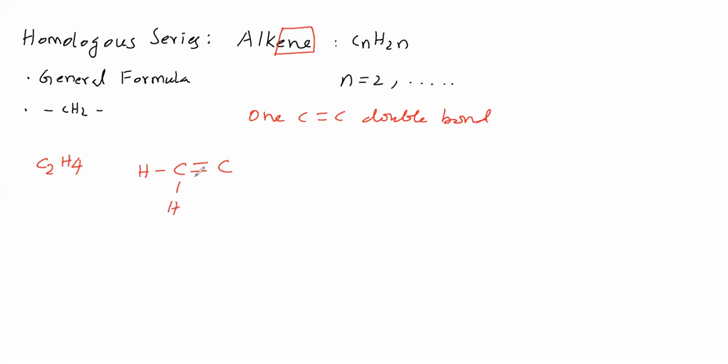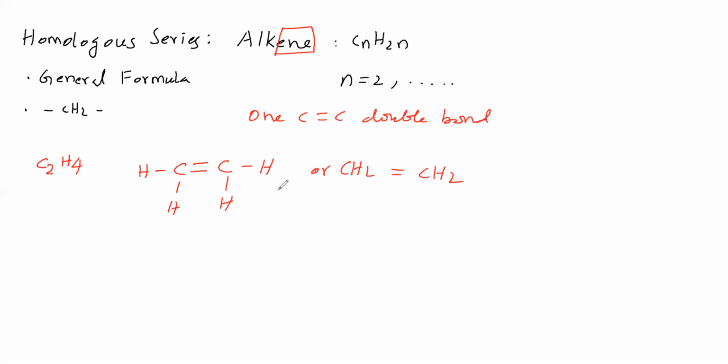This we will write in a condensed formula: CH2, double bond, CH2.